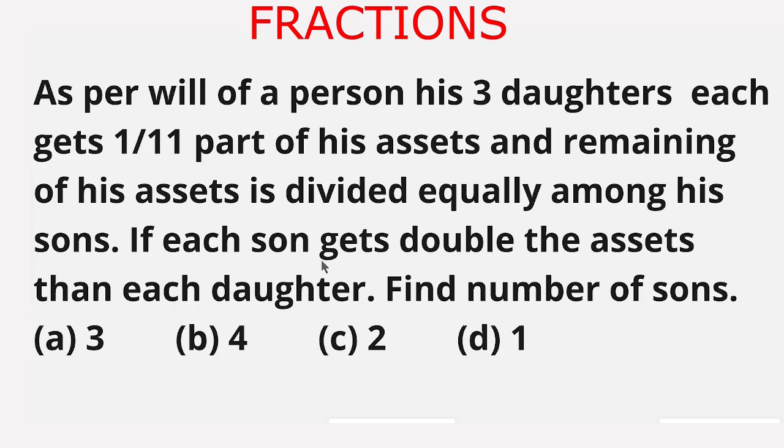If each son gets double the assets of each daughter, find the number of sons. The given options are option A 3, option B 4, option C 2, option D 1.